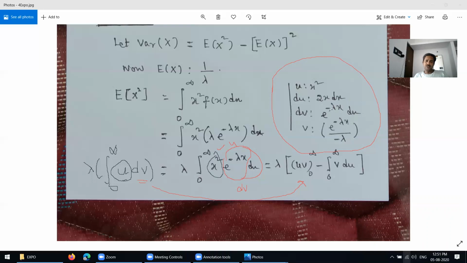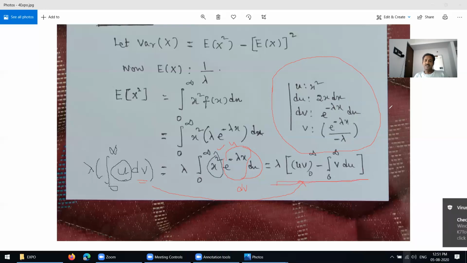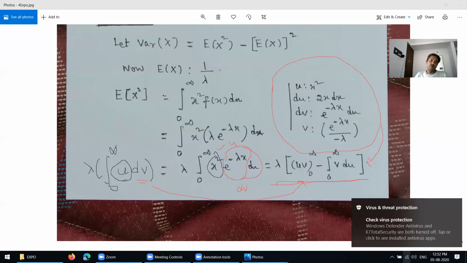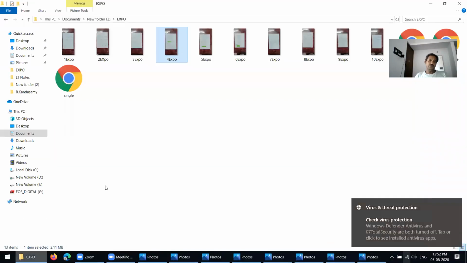Then substitute all the values in these equations. Then you get the answers. So now I am going to substitute all the values here, and then go to the next page. Just write.